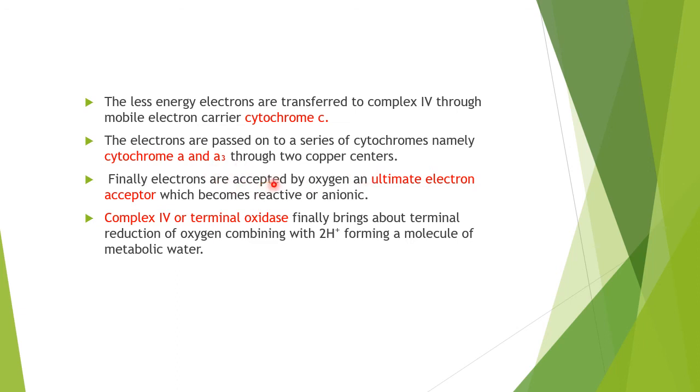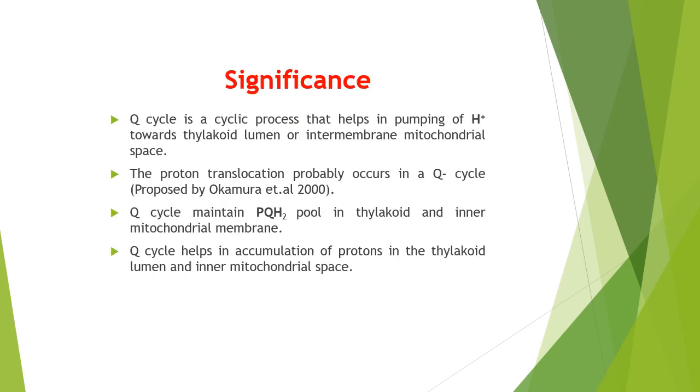Finally, electrons are accepted by oxygen, the ultimate electron acceptor, which becomes reactive or anionic, and complex 4th or terminal oxidase finally brings about terminal reduction of oxygen, combining with 2 protons, forming a molecule of metabolic water. That is the overall oxidative phosphorylation then.